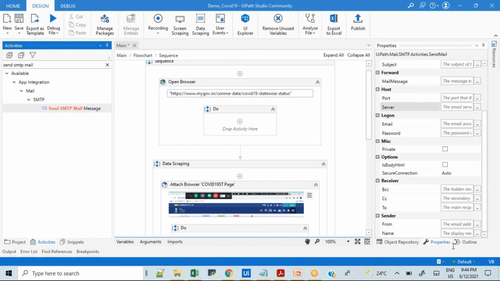Even you no need to be there; a human should not be required to execute that particular automation. We have the scheduling functionality from the orchestrator. With the help of the orchestrator, we can schedule that automation, and it will execute on its own without any human intervention.